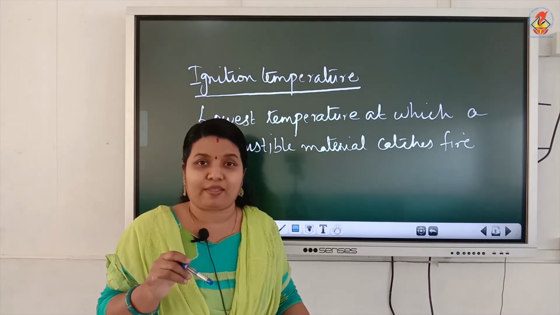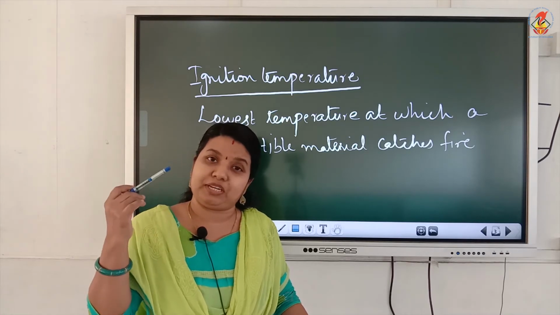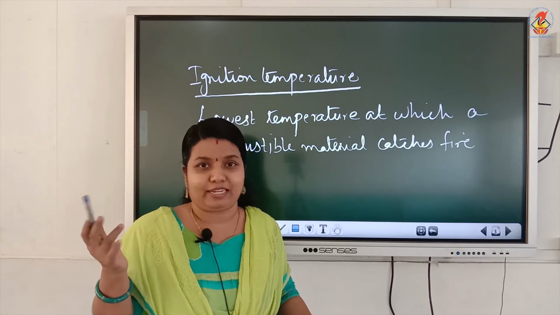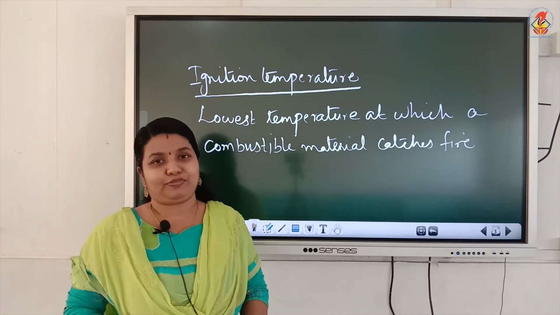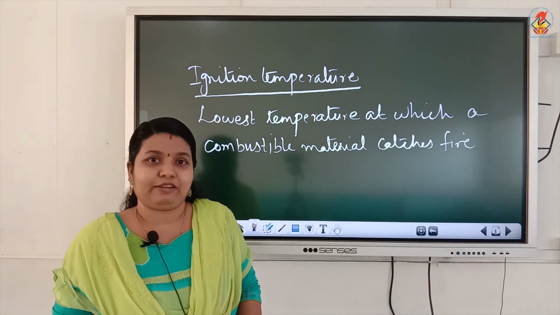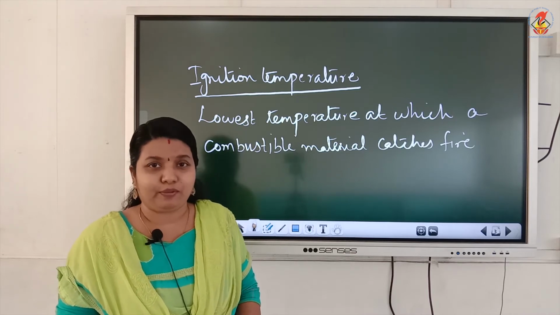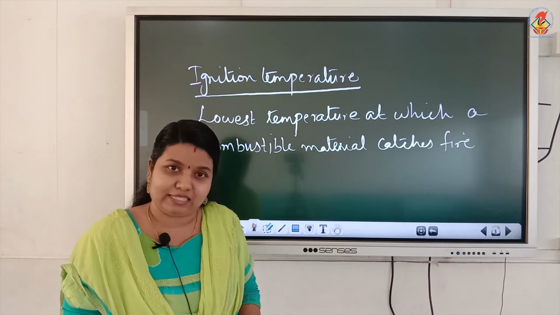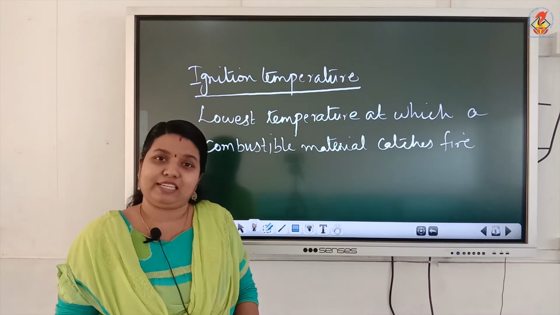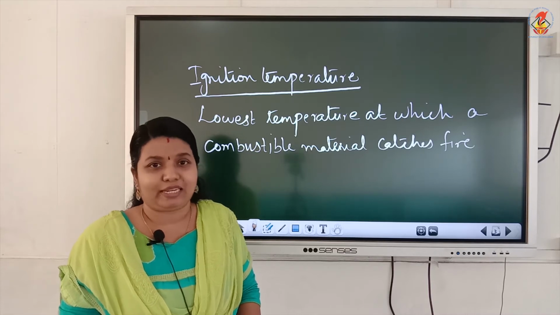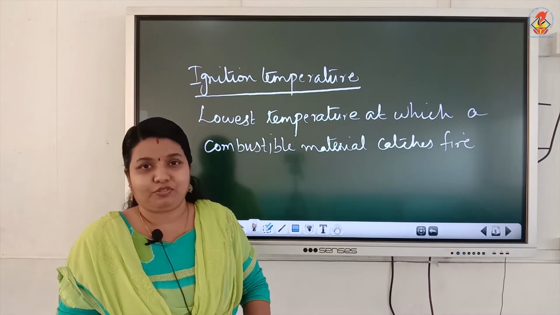Substances like wood, on the other hand, have a high ignition temperature. So they have to be heated to a very high temperature so that they catch fire. Different substances have different values for ignition temperature. Substances which have low ignition temperature catch fire easily. Substances which have high ignition temperature take time. They have to be heated to a very high temperature so that they catch fire.